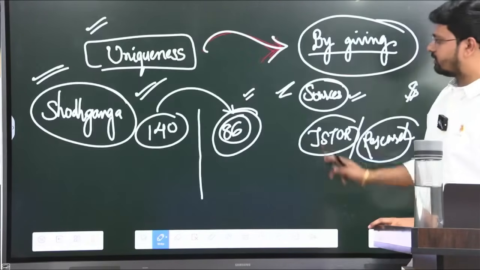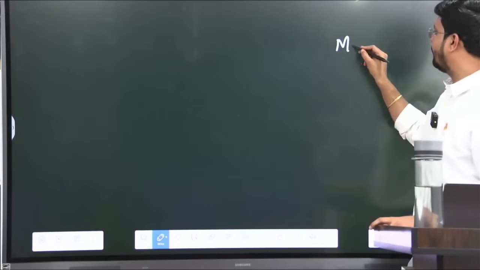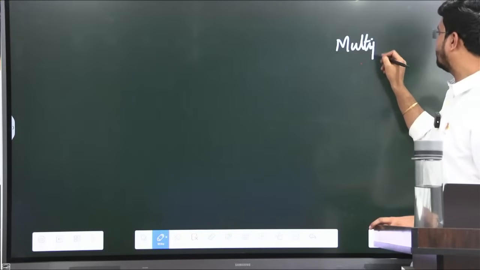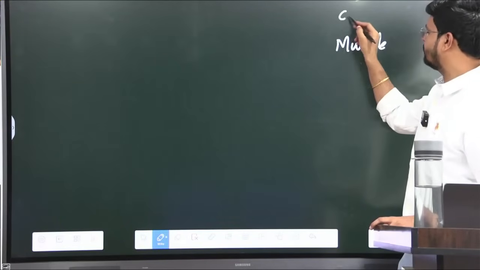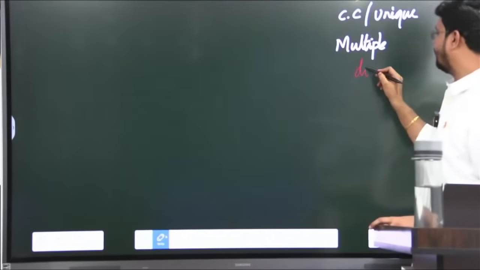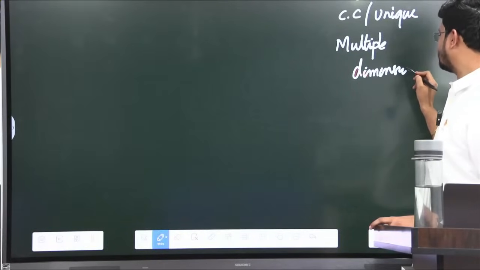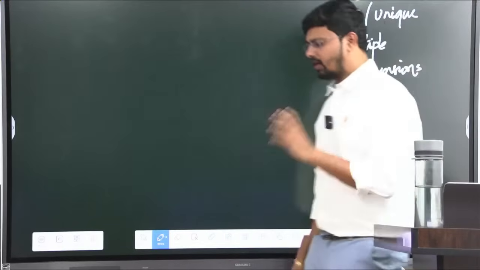And one more thing, a good score is because of multiple dimensions in the answer. First, conceptual clarity. Second, uniqueness. And third is multiple dimensions. So don't address a question only from one dimension.